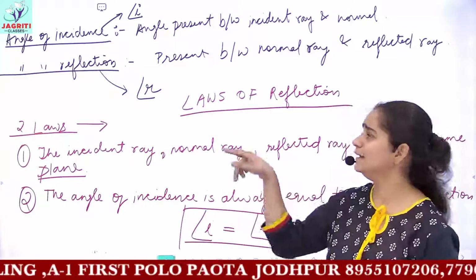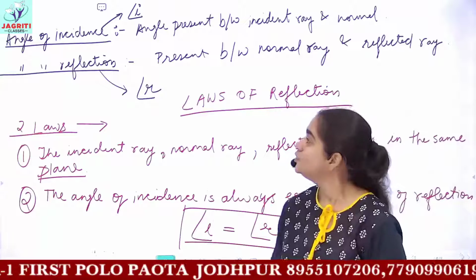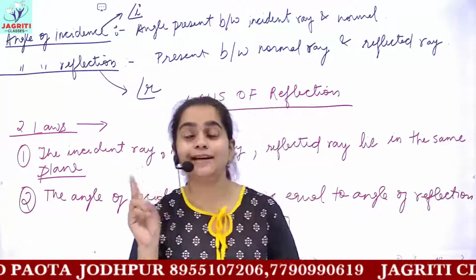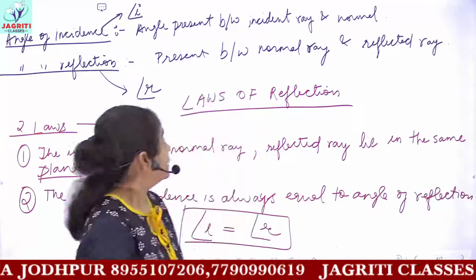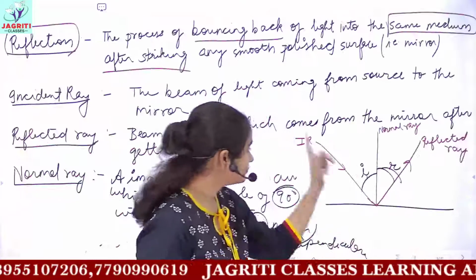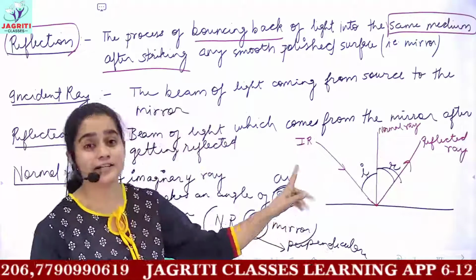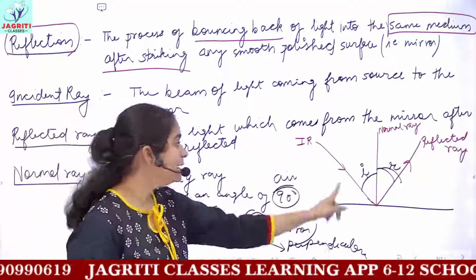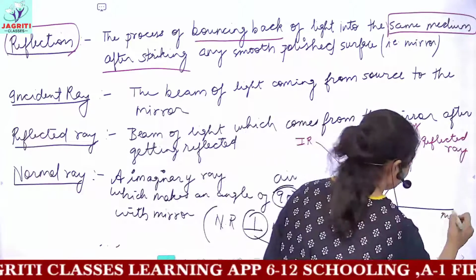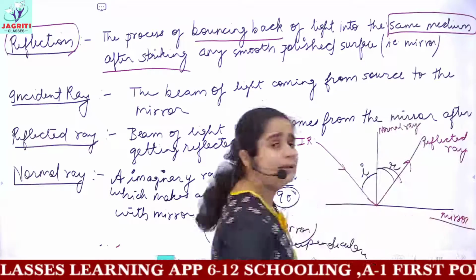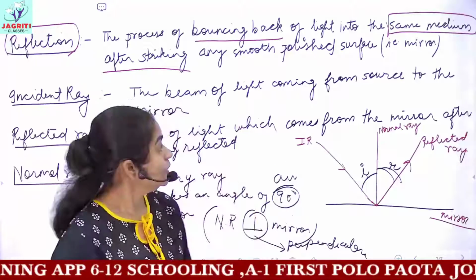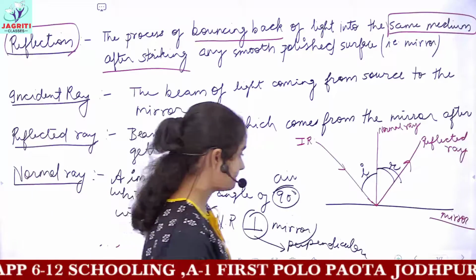I hope you are finding the topics interesting in this chapter. So I told you the two laws. We discussed what you mean by the term light, then what you understand by reflection, then the diagrammatic representation of reflection. Then we discussed the incident ray, normal ray, reflected ray, and both these angles. And if I ask you to define mirror: any smooth polished surface capable of reflection. So we discussed all the important terms.